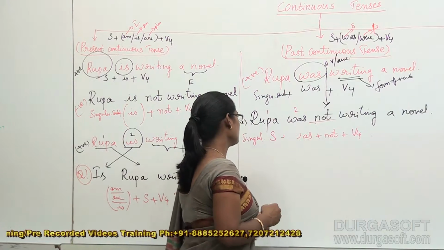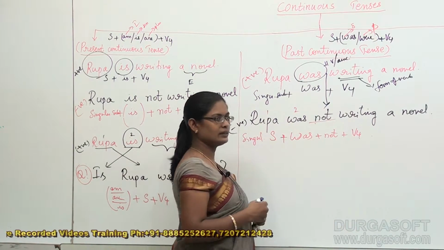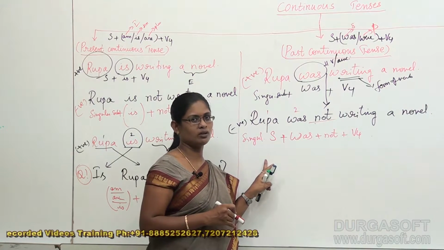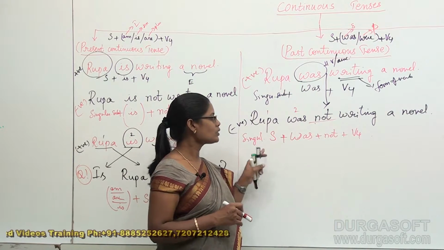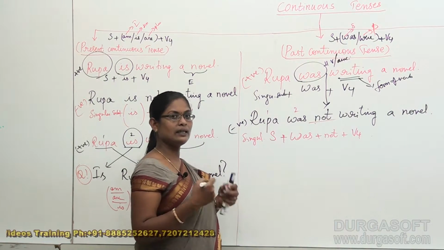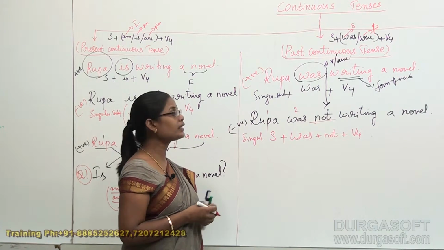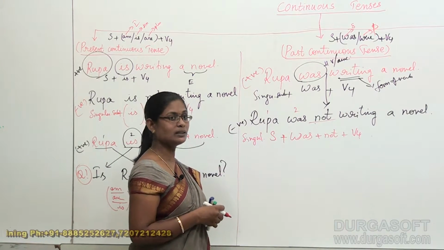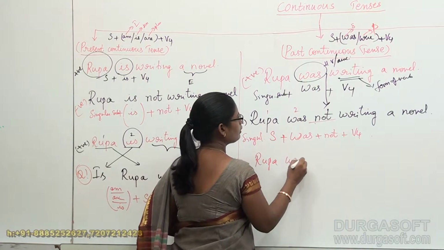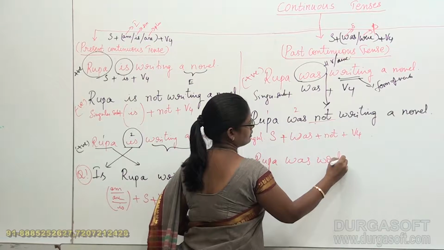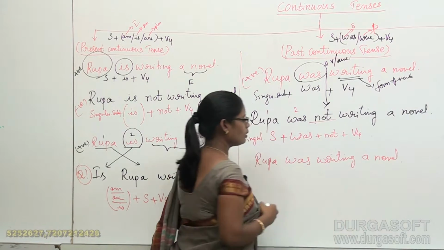Okay students, those who have got any doubt in this area, I hope this explanation will clarify your doubt. Okay, so now let us deal with the positive question. To deal with the positive question, we require this sentence once again: Rupa was writing a novel.